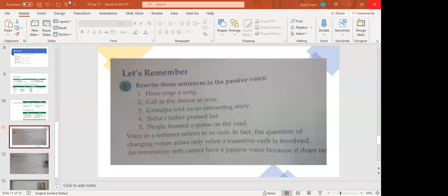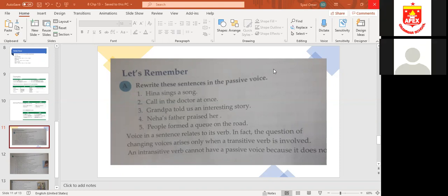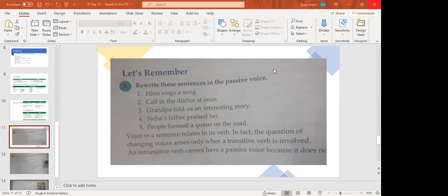Yes, beta. You can ask me, Fatma. Teacher, in the definition of active voice, the example is Sonia changed the flat tire on her car. And in the example of passive voice, it is the flat tire was changed by Sonia.